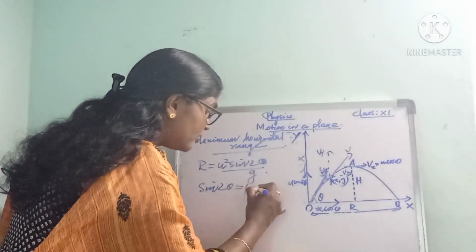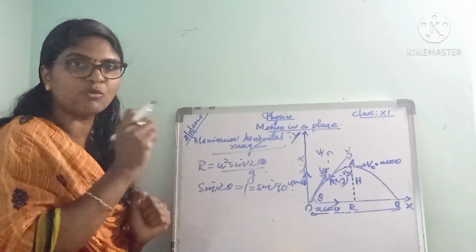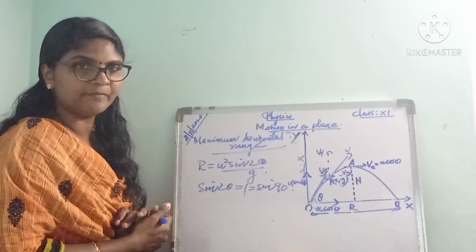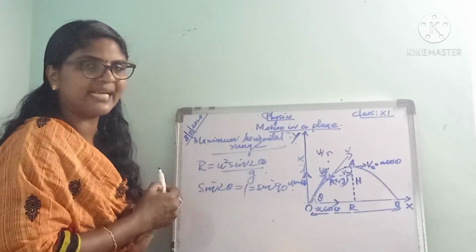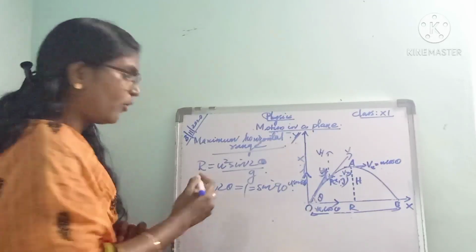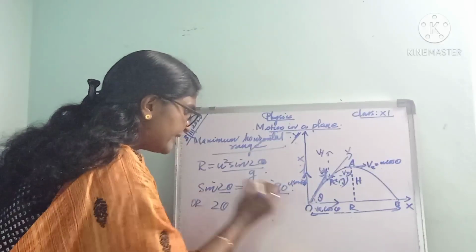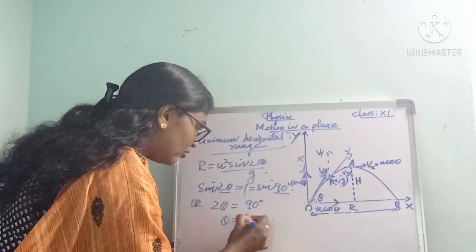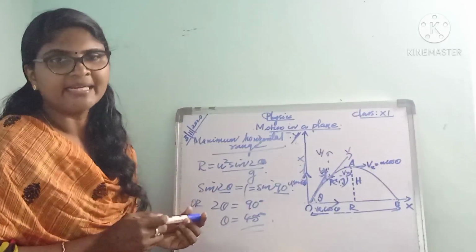Actually that is equal to sin 90. You know the value of sin 90, that is 1. So this can be written as sin 90. R will be maximum when sin 2 theta is equal to 1, that is the value of sin 90. Instead of 2 theta, here it is 90. So 2 theta is equal to 90, and here theta equal to 45 degree.